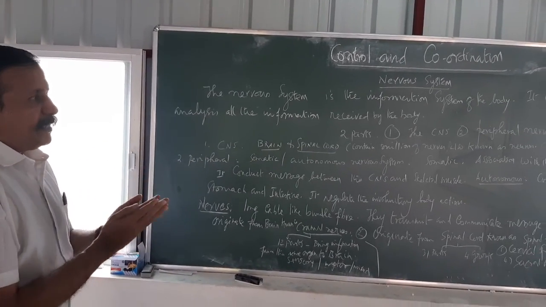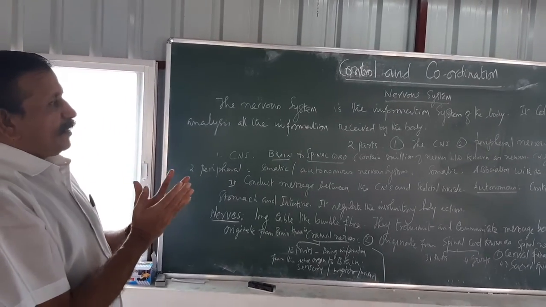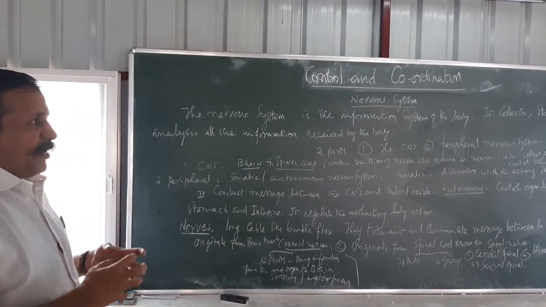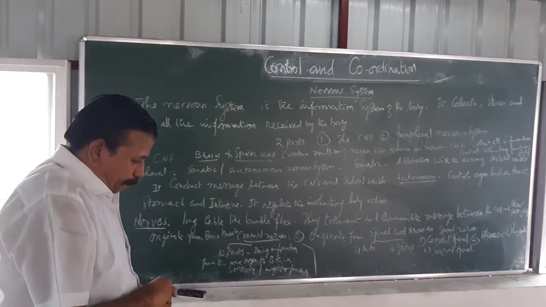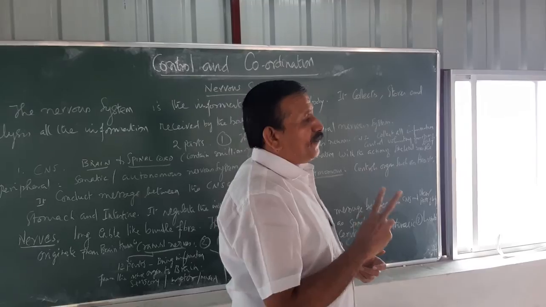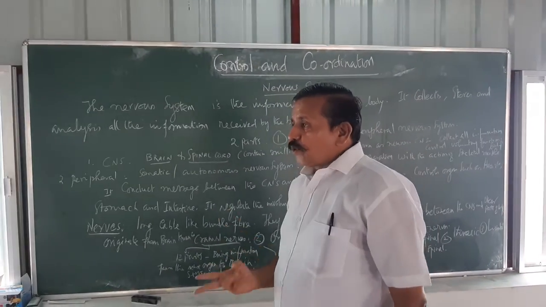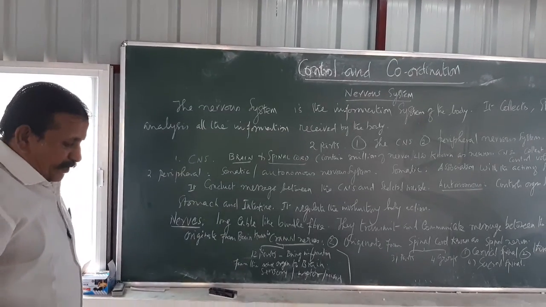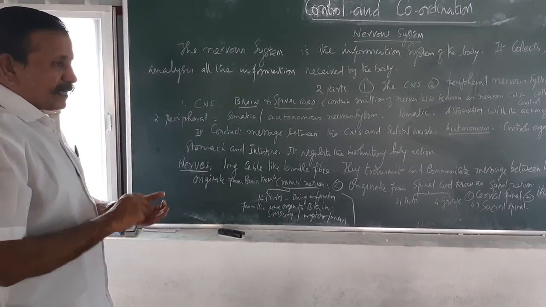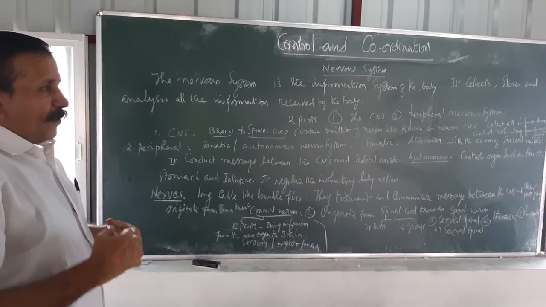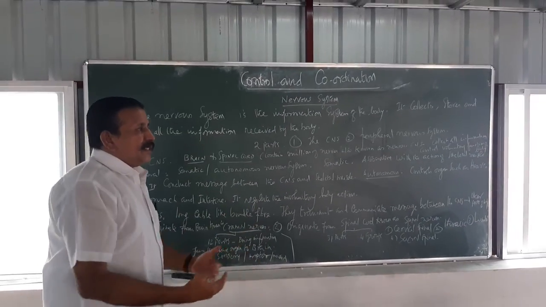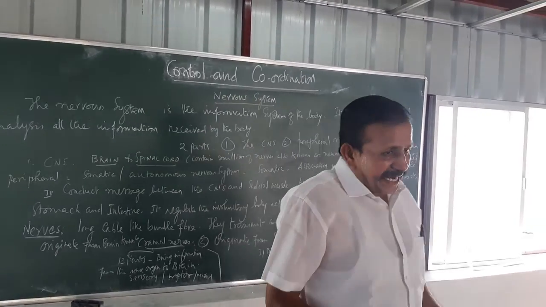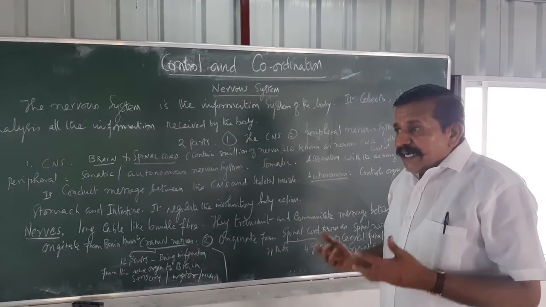The central nervous system, what is the central nervous system? The central nervous system collects all information and controls voluntary function. In our body there are two important functions, one is voluntary, another one is involuntary. When I want to move from here to there, take my chair, write, talk, or give some information to others, that is based on voluntary action.